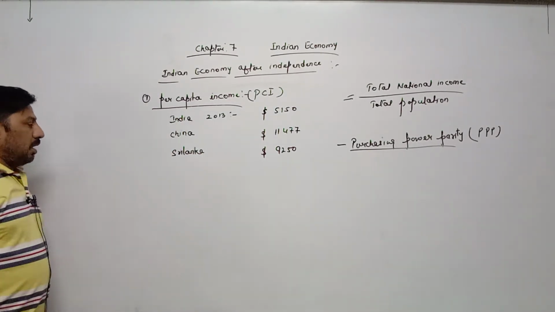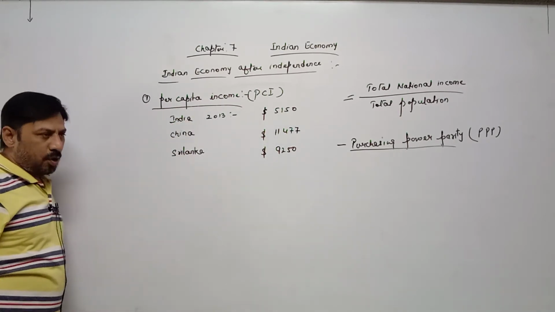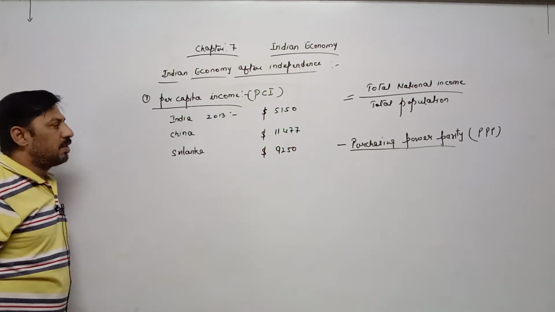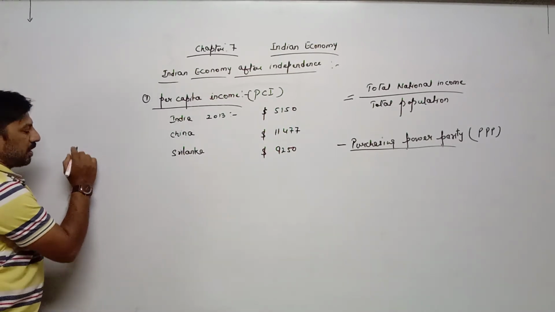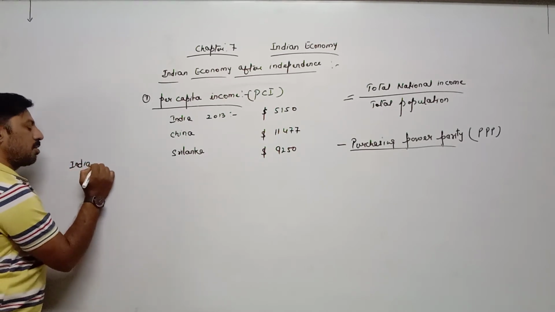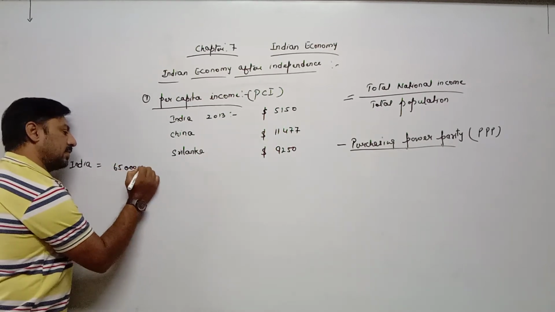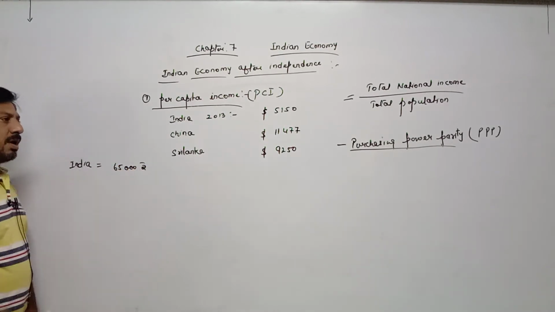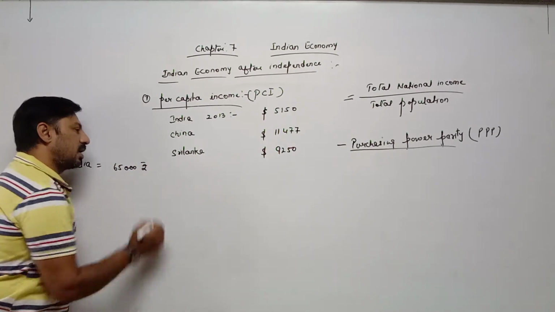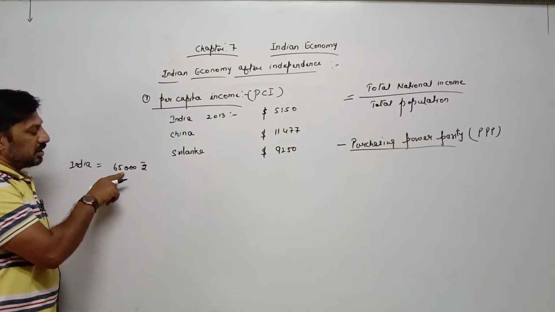Suppose we have to compare per capita income of different countries, and we all know that different countries have different currencies, called by different names. For example, if per capita income of India is, suppose, 65,000 rupees, we are expressing it in rupees because the currency of India is rupees.